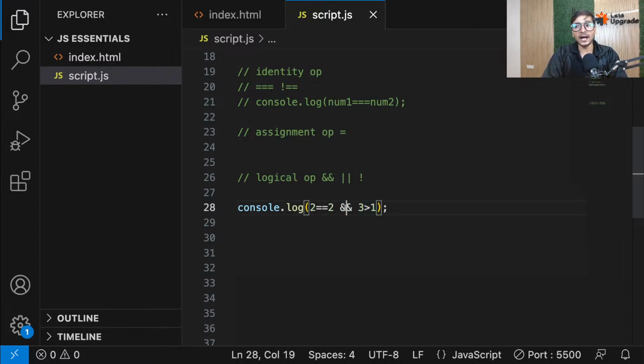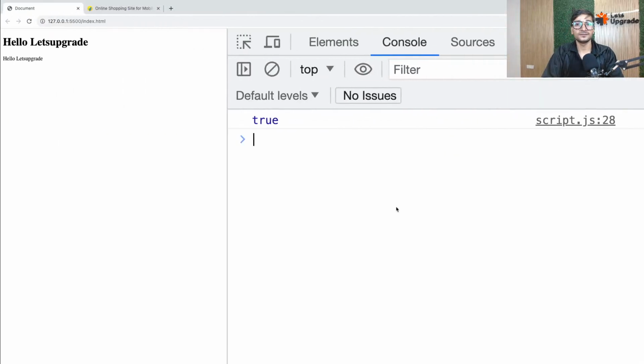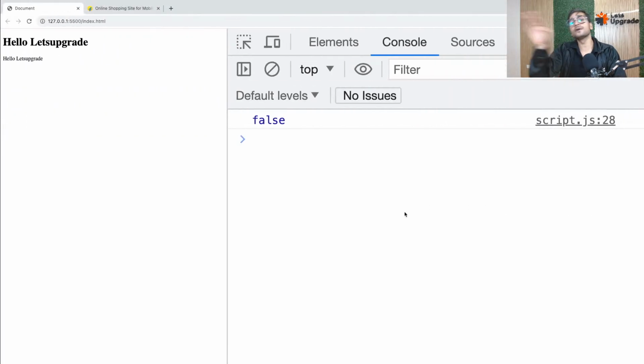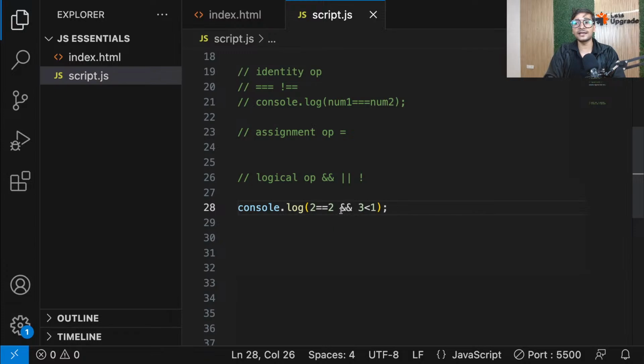So true and true, the whole thing will give me what? Finally, true. Right? But if one of them is false, for example, I put 3 less than 1. Now I know 2 equals to 2 will give me true and 3 less than 1 will give me false because that's not a correct comparison. So now the whole equation will become false. Because guys, for the case of and, both sides should be true. If anything is false, the whole thing becomes false. Guys, that's what happens with and.